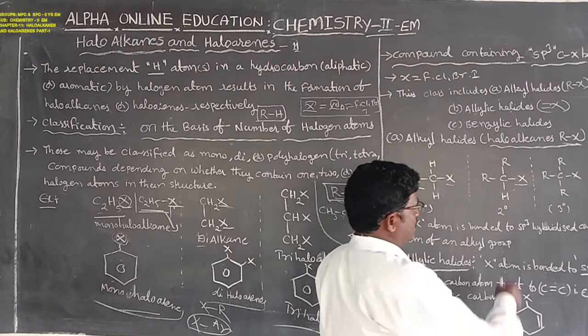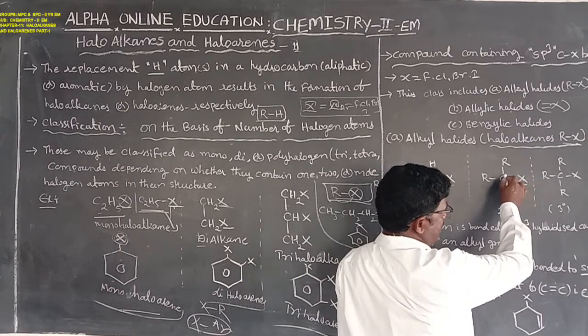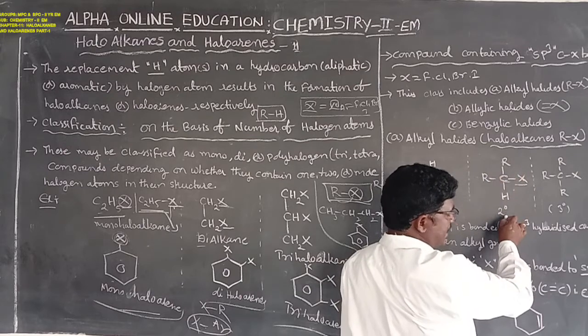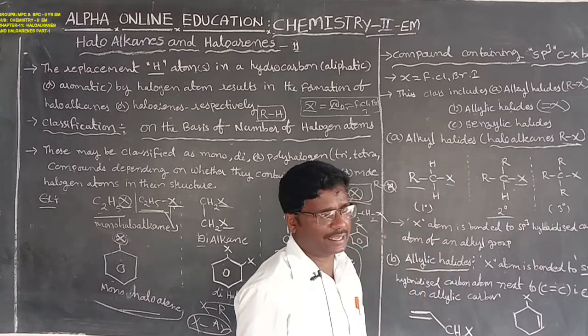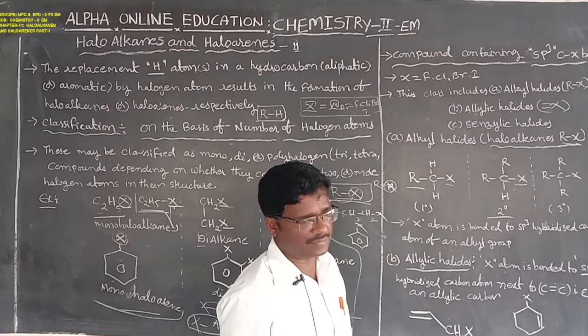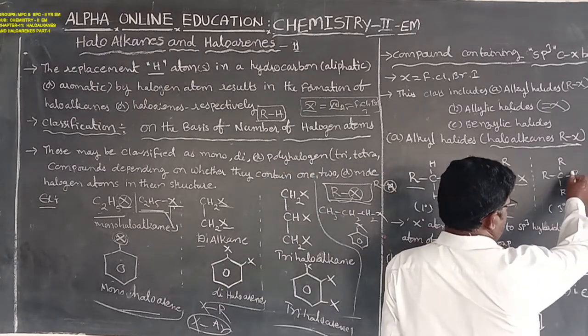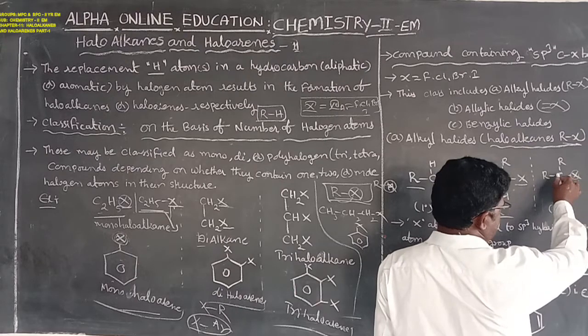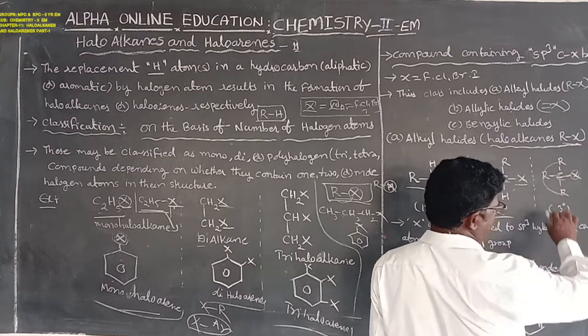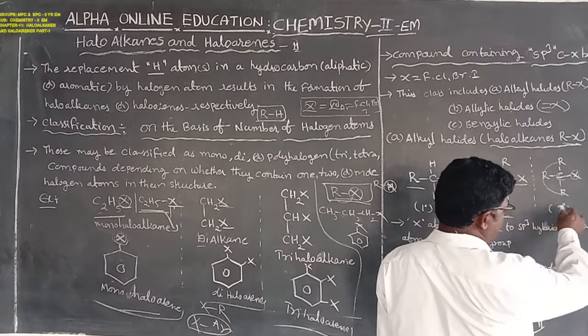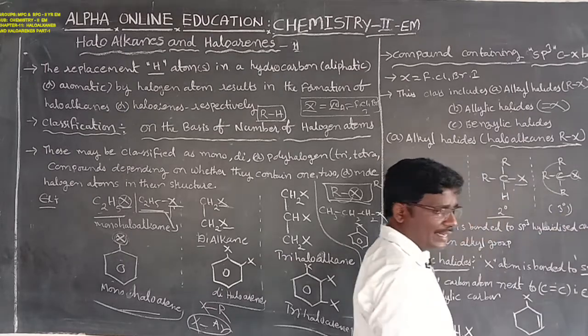Next one, the halogen atom bonding with a carbon atom, and that carbon atom is bonding with two alkyl groups, that is called a secondary alkyl halide. Next, the third one, the halogen atom bonding with the carbon atom, and this center carbon atom is bonding with three alkyl groups, in place of hydrogen atoms, that is also known as a tertiary alkyl halide.